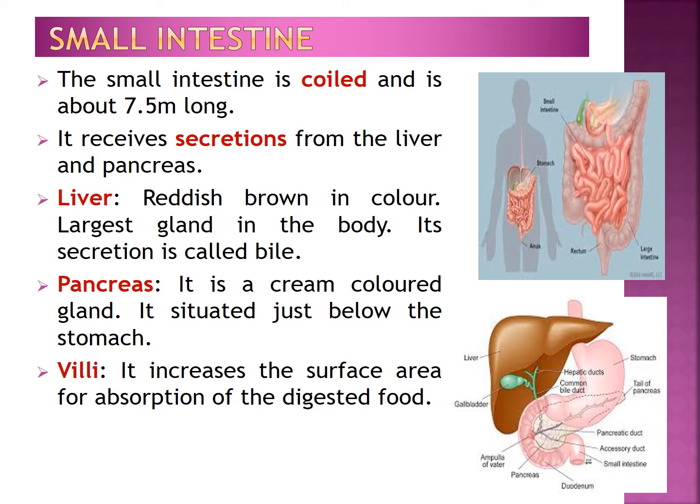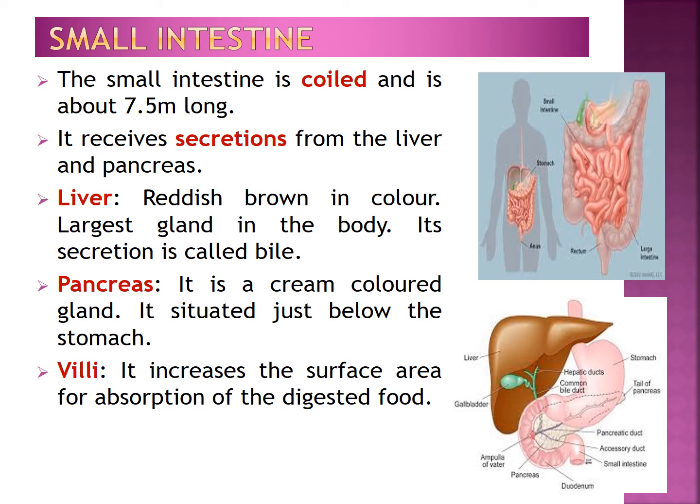The partly digested food now reaches the lower part of the small intestine, where the intestinal juices complete the digestion of food. And let us see what happens after the digestion of food. The digested food now passes into the blood vessels in the wall of the small intestine. On the inner walls of the small intestine, you can see finger-like projections, and these projections are called villi, and